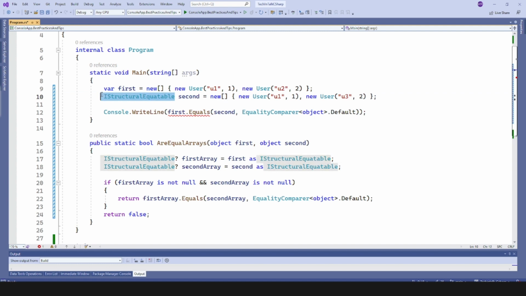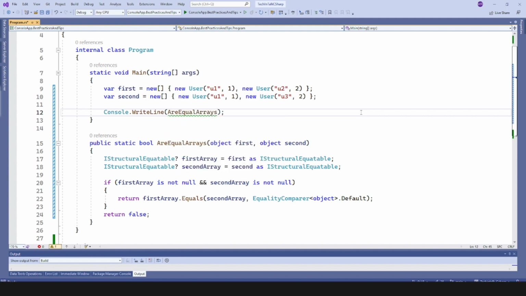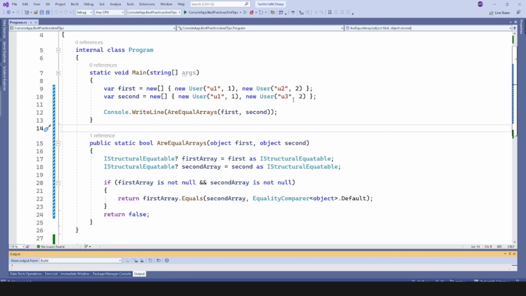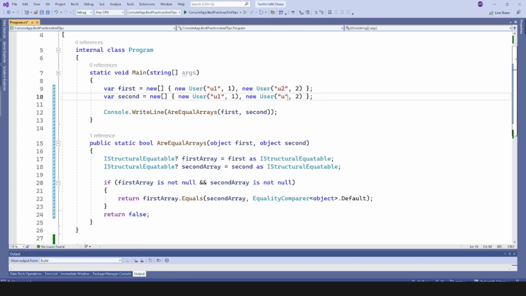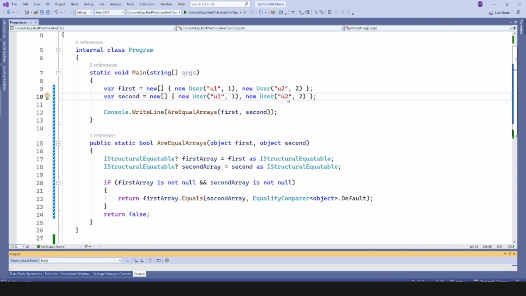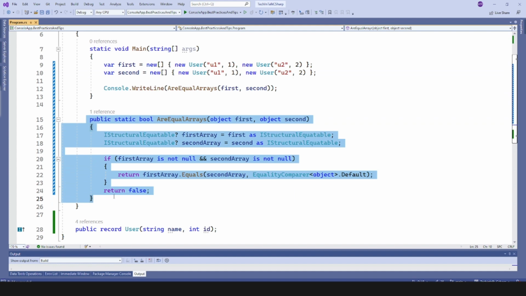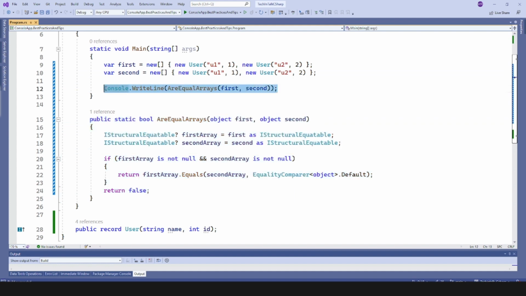Now we have a very fine method which compares two arrays, and we can now simply pass normal arrays to that method. Let's assume we have two arrays, first and second, with some objects, and we want to see the results. So for that one I will use AreEqualArrays, and I will simply pass first and second, like this, and the results will not be any different. Let me rerun the application. You can see we are getting false because previously we changed this u2 to u3. I will revert that back, and if I rerun now, I will get true. So you can use that method in a single place, and you can use it as many times as required.